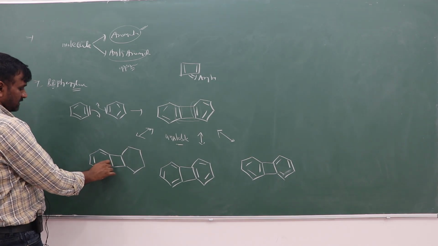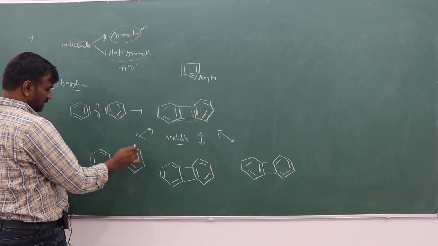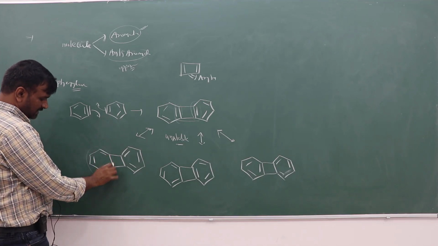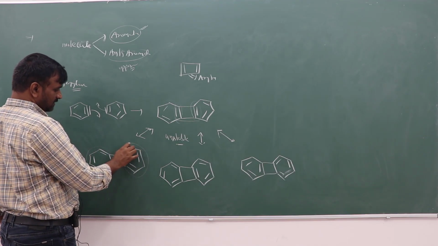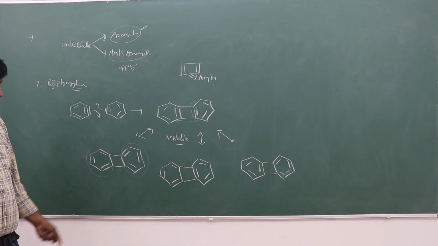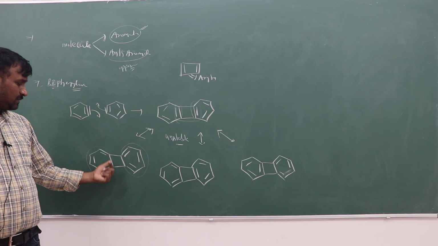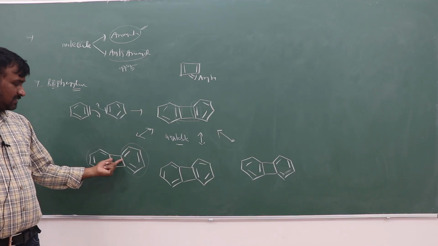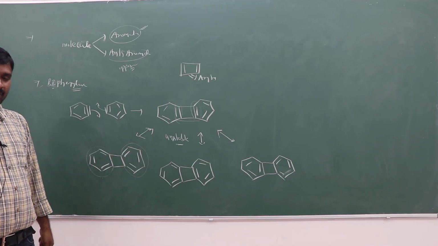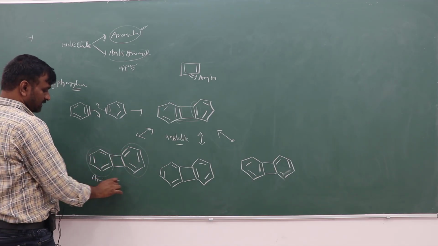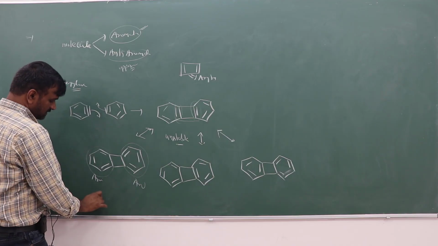Another possibility is these two rings completely independently. This is aromatic, and this is also aromatic. Here there is no anti-aromatic character of this cyclobutane case. In this case there is no anti-aromatic. This is aromatic and this is also aromatic. This is stable,